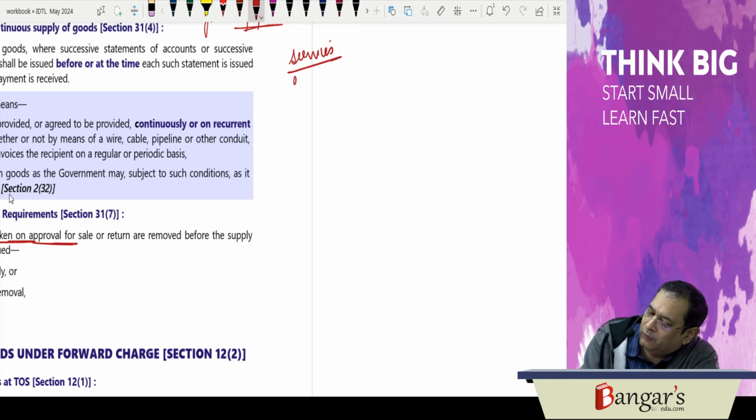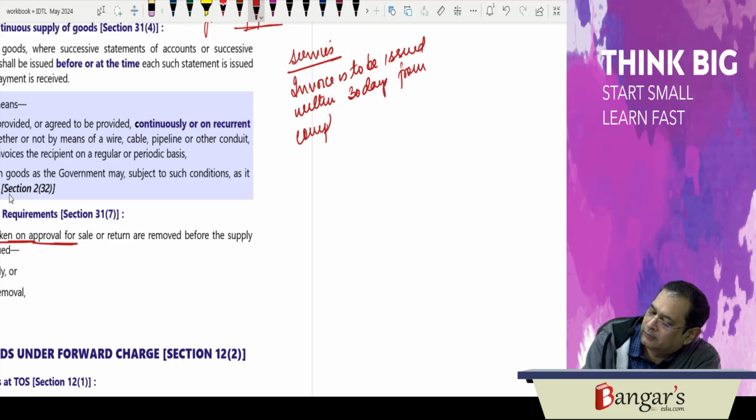The invoice is to be issued within 30 days from provision of service for completion of supply of service.